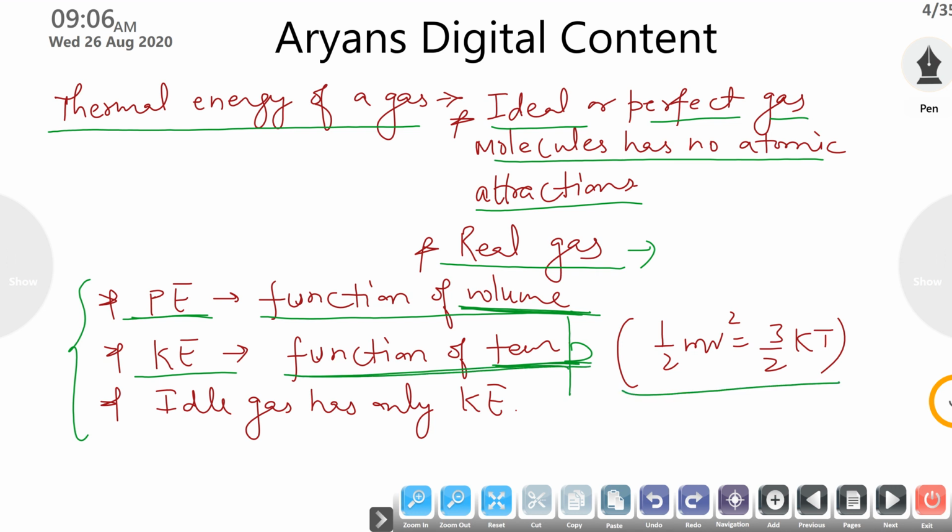The average kinetic energy of a system is related to your temperature by 3/2 kT, where k is your Boltzmann constant and T is the temperature. As an ideal gas has only kinetic energy because there is no force of attraction between the atoms, there is no potential energy in the case of an ideal gas. So you can say an ideal gas possesses only kinetic energy.